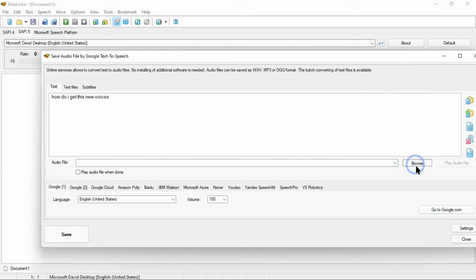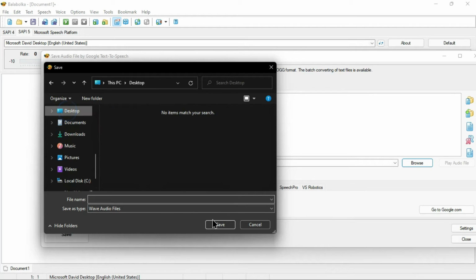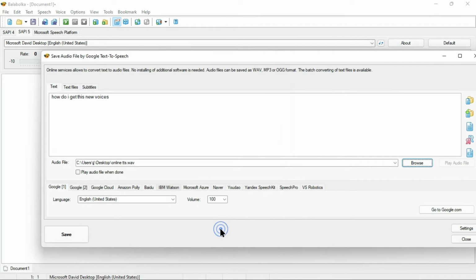Below the workspace, hit Browse to select the destination you would want your file to be created and the file name you prefer. For me, I will be selecting my desktop. If you want to listen to the audio right after it has been created, check the play audio file when done.